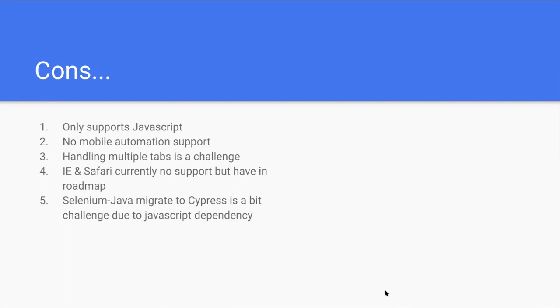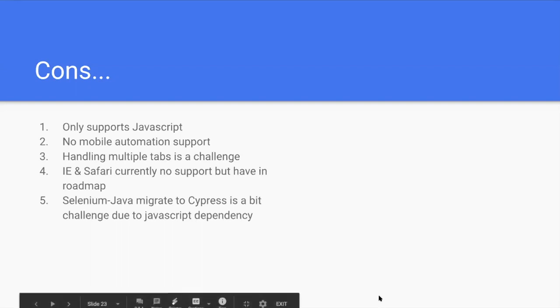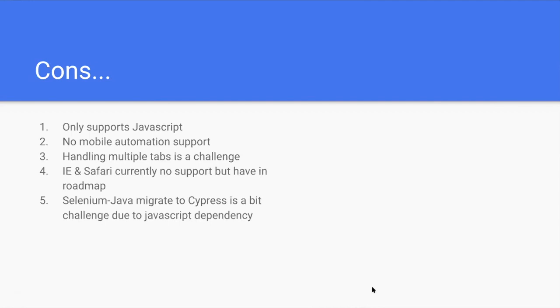It won't support native mobile apps. It supports mobile view, but there is no support for iOS or Android native apps. And handling multiple tabs is a challenge in Cypress. As it runs internally in the browser, handling multiple tabs is a challenge, but there are workarounds and hacks to achieve that. IE and Safari currently have no support in Cypress, but there is a roadmap coming up this year. And finally, as I mentioned earlier, migrating Selenium Java users to Cypress is a bit of a challenge due to its JavaScript dependency.